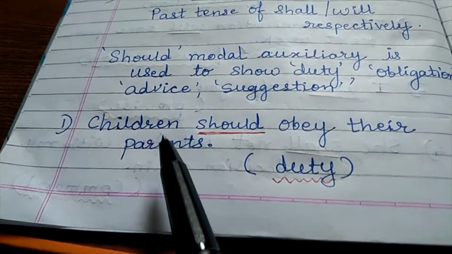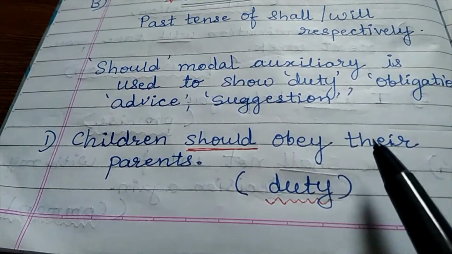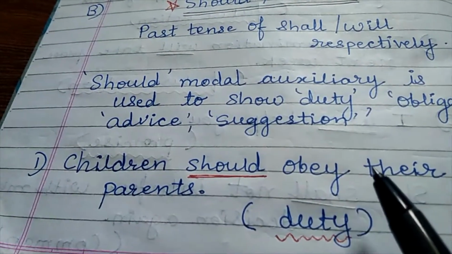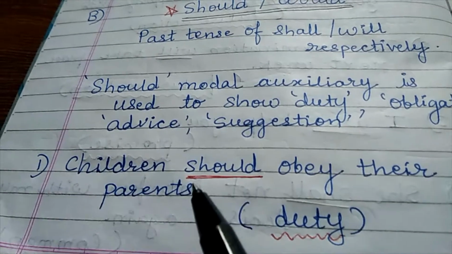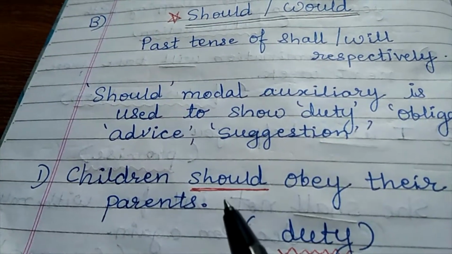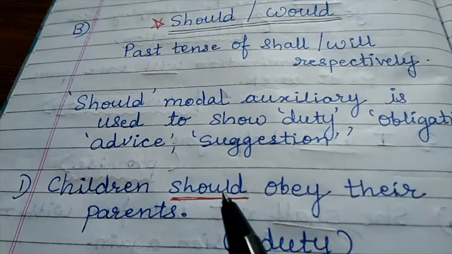Now see the example. Children should obey their parents. From this example, it is understood that it shows duty, the duty of children to obey their parents. So the modal auxiliary should is used here.